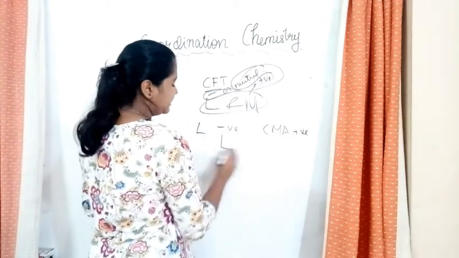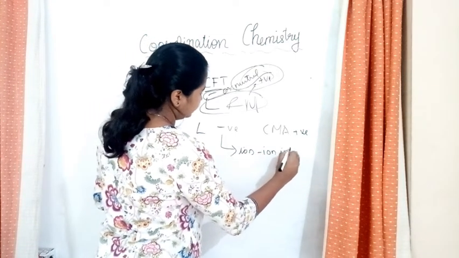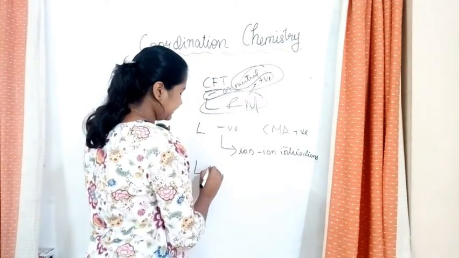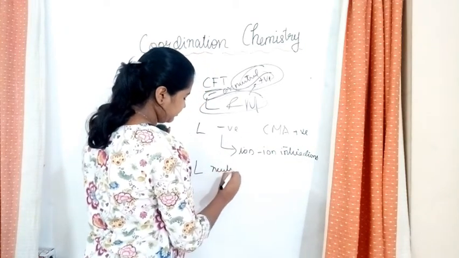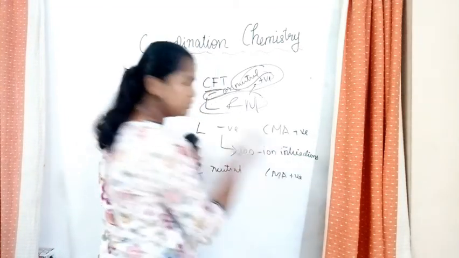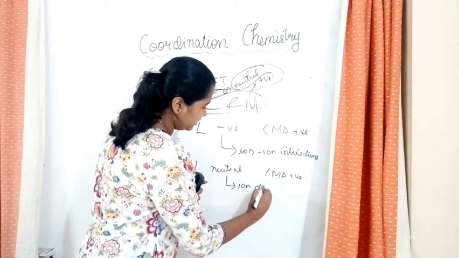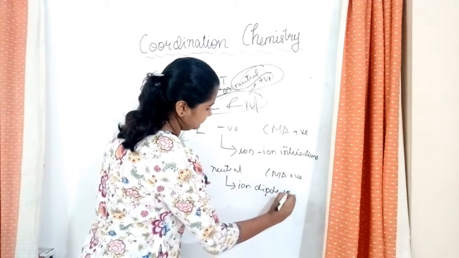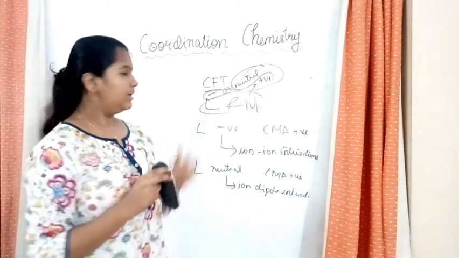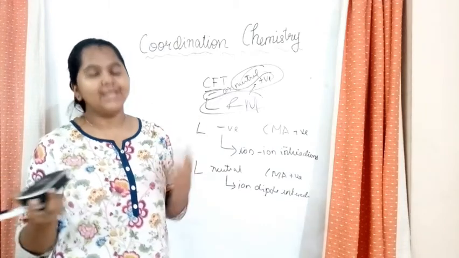This kind of interaction is known as ion-ion interaction. In the second case, the ligand is neutral and as usual the CMA is positive. That would be ion-dipole interaction. That is what we have to learn about the 2 types of interactions in coordination compounds.